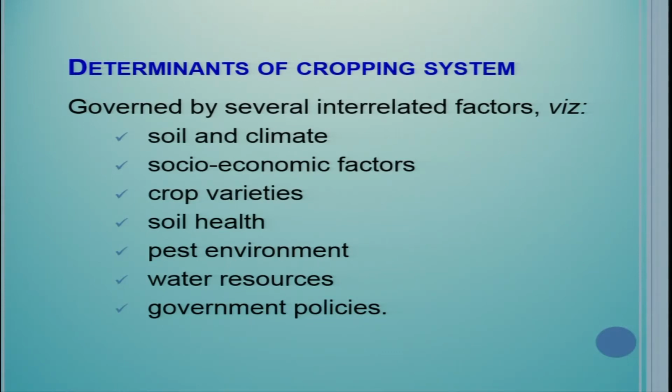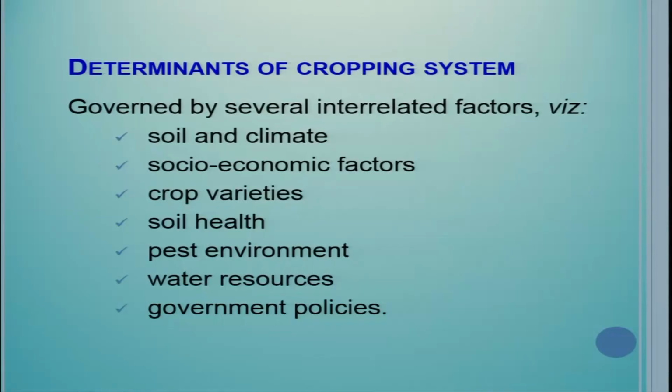Now, determinants of cropping system. These determinants of cropping system mean what are the factors that will decide that a particular cropping system will be adopted in this region. If you want to introduce a new cropping system into an area, then what factors will affect introduction of a new cropping system, or why a particular system is prevailing in a particular region?